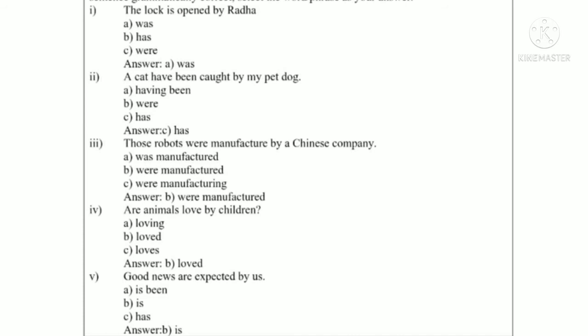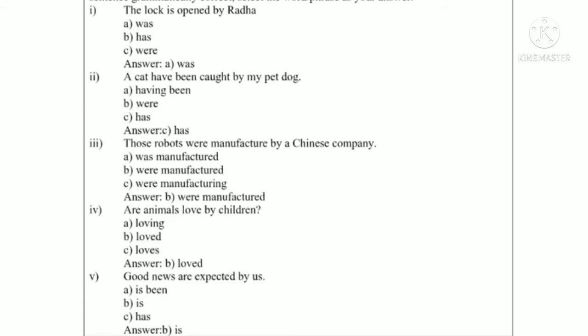Then number 2, the cat have been caught by my pet dog. Here there is an error. A cat is singular number, so we can't take have. A cat has been caught by my pet dog. So here we can use has. A cat has been caught by my pet dog.